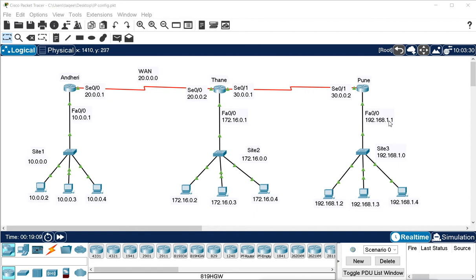192.168.1.1. This will be the router ID for Pune. For Thane it is 172.16.0.1, and for Andheri it will be 20.0.0.1. So this is how the router ID is chosen.